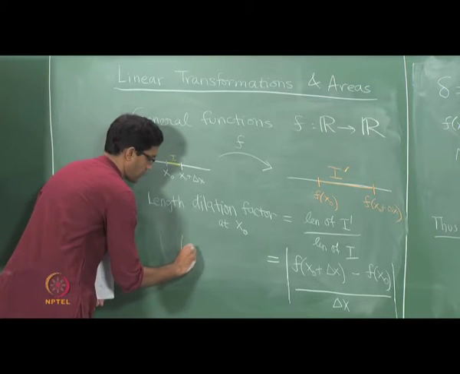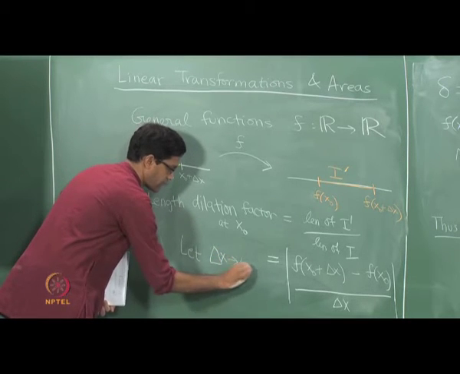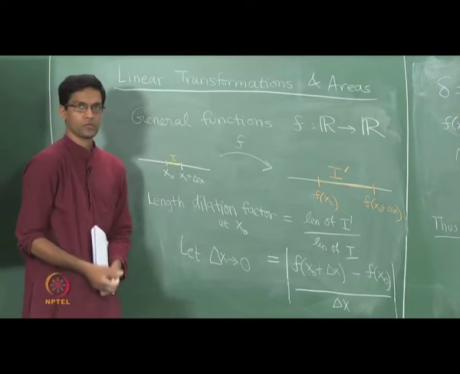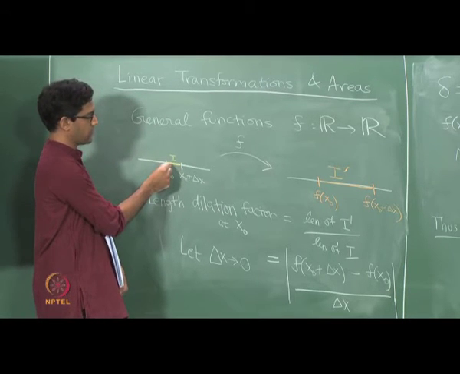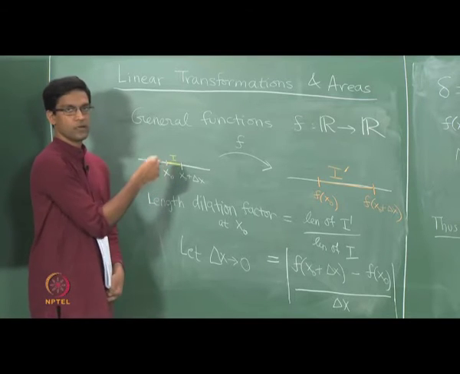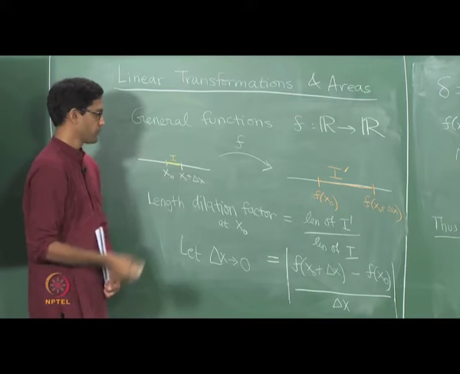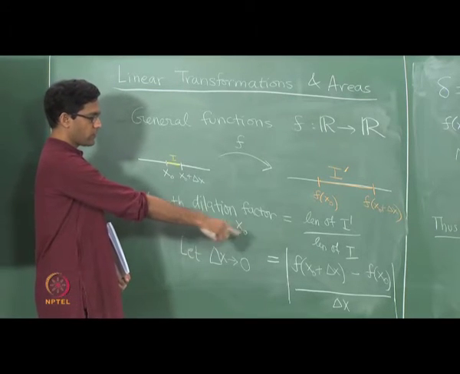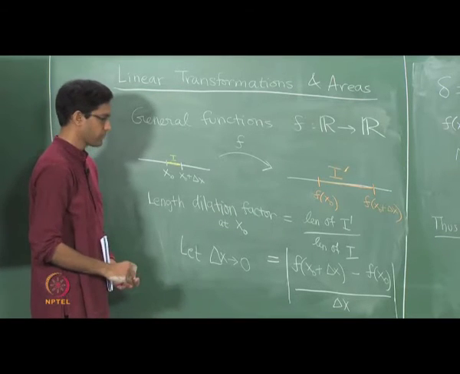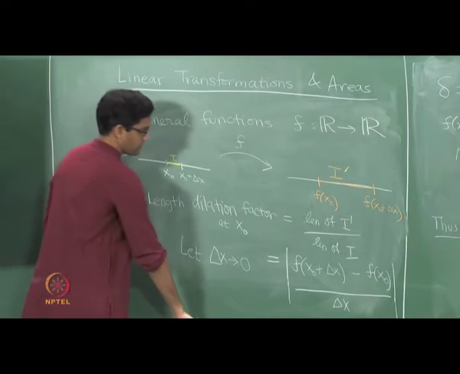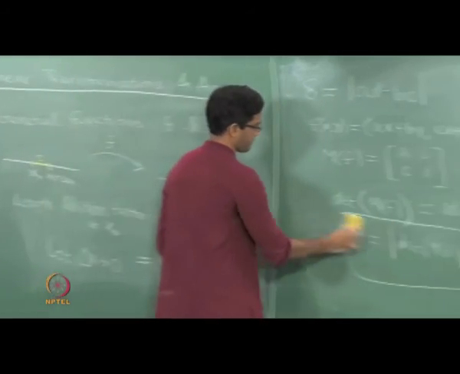So we now let delta x also approach 0. When you do this, what you are doing really is taking smaller and smaller intervals around x0 and asking by what factor their length is dilated by this function f. So we want to consider the limit of the right hand side as delta x goes to 0, and that limit, it should be familiar if you have seen this before, is just the derivative.